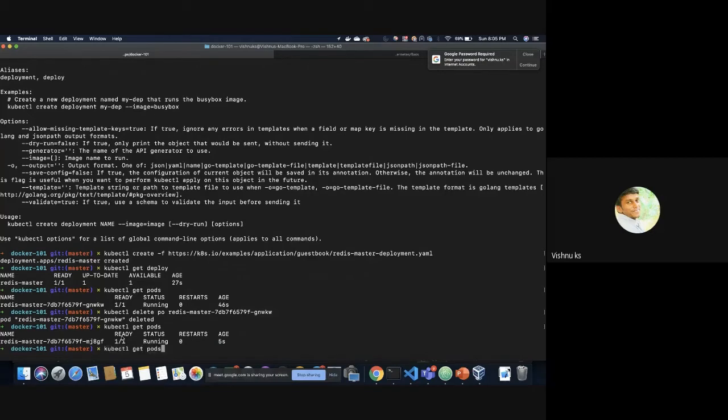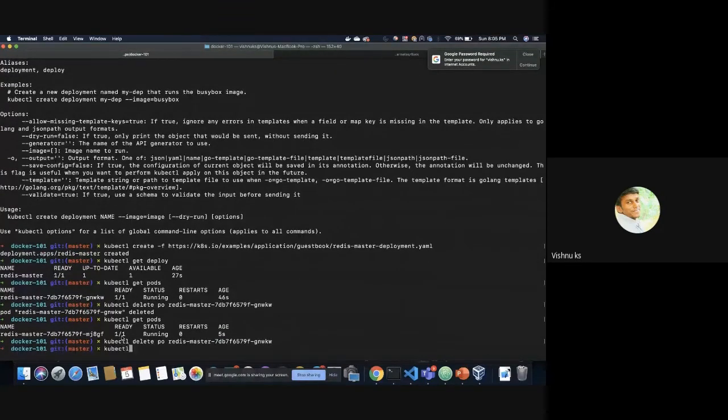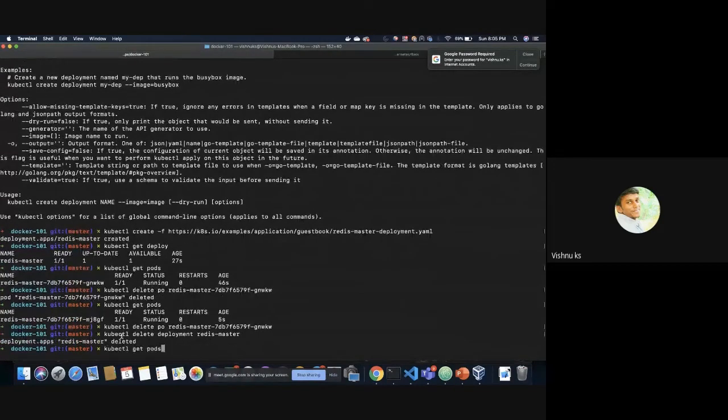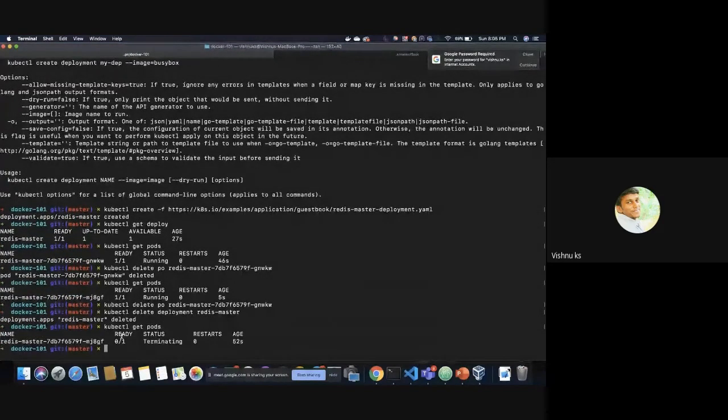So if I delete that deployment, kubectl delete deployment redis-master, and do kubectl get pods, it is terminating its pods and everything is gone.